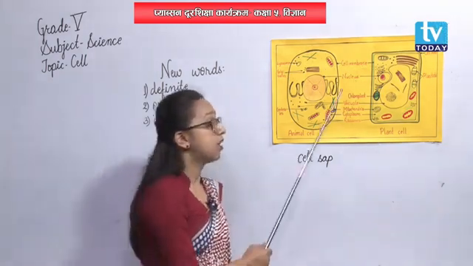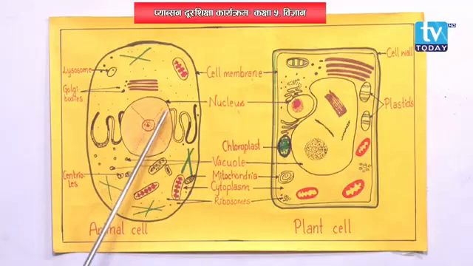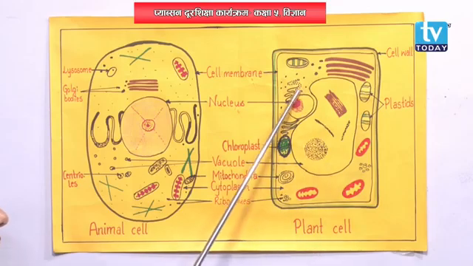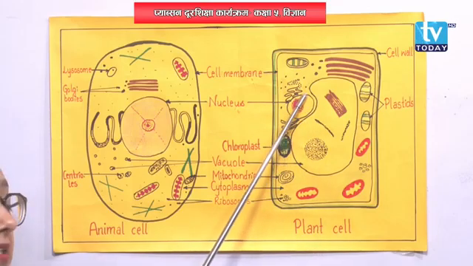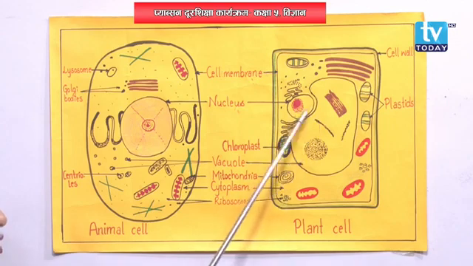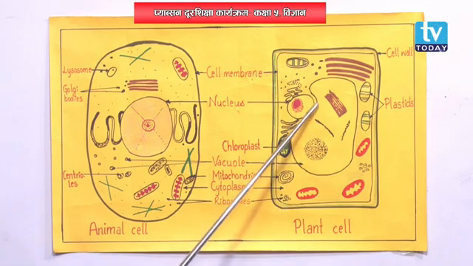Now, talking about its position, it is centrally located in animal cell, whereas in plant cell it is slightly shifted. It is slightly shifted and is near to vacuole. This structure is vacuole and it is near to vacuole in plant cell.